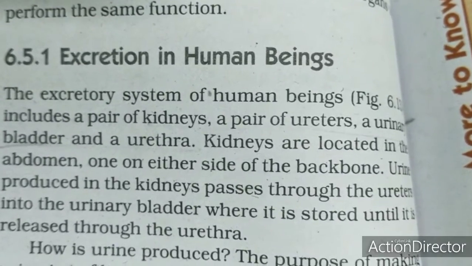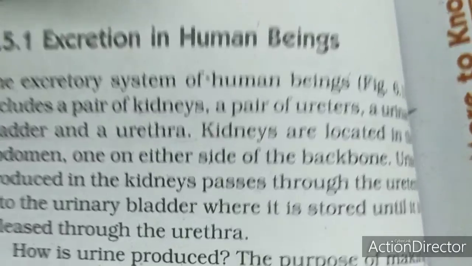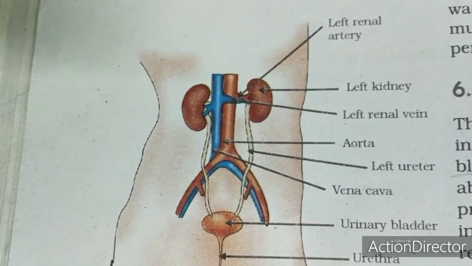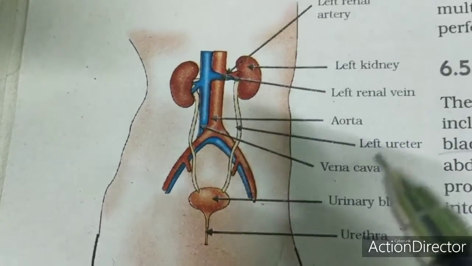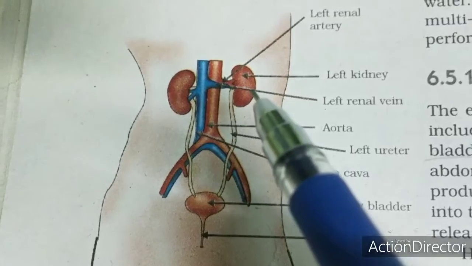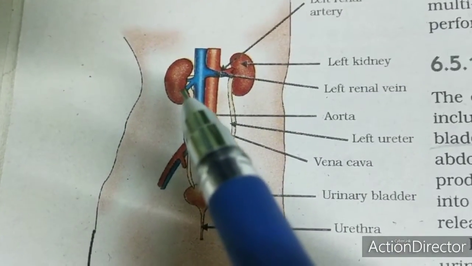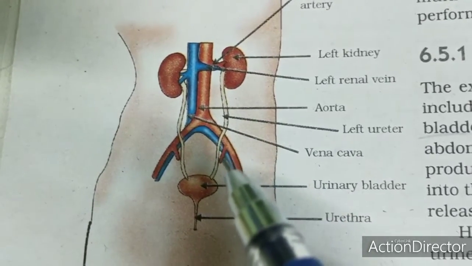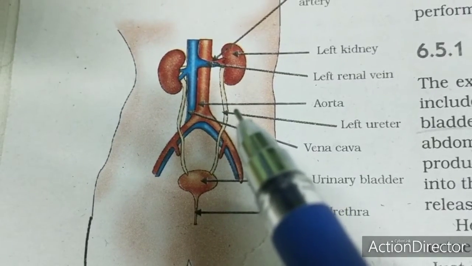We will study the diagram of the human excretory system now. This is the diagram of the human excretory system. Here you can see the important organs. Those are kidneys on both sides, and tube-like structures. Those are nothing but the ureters.